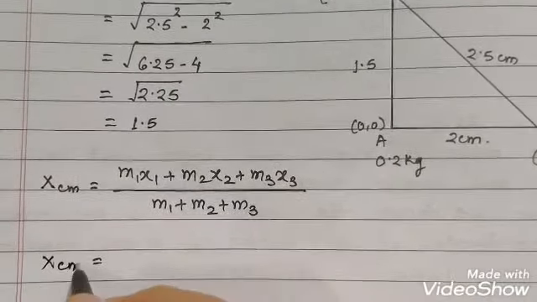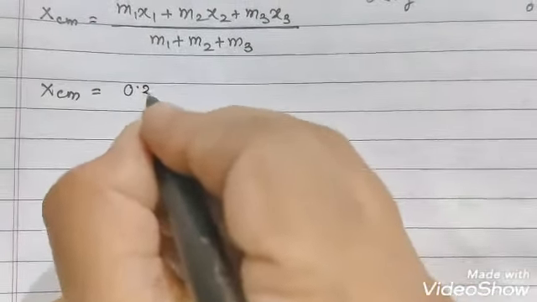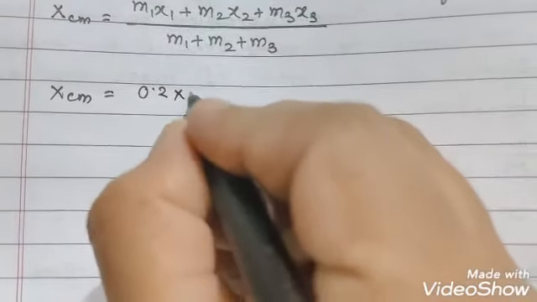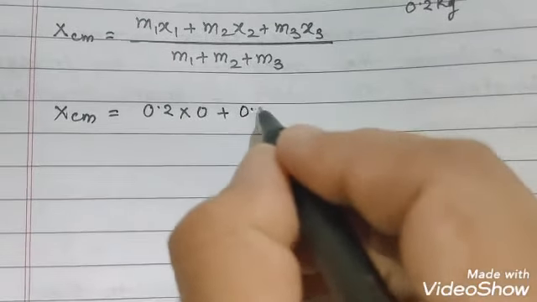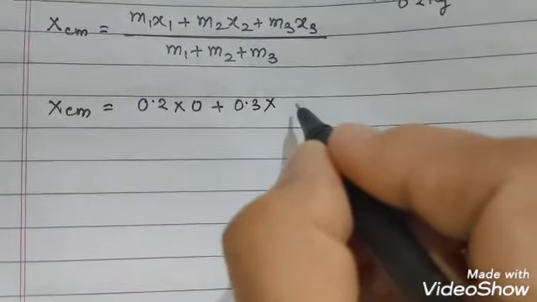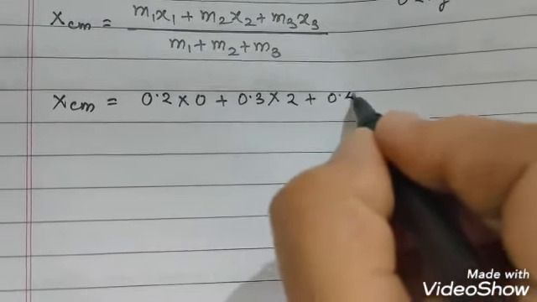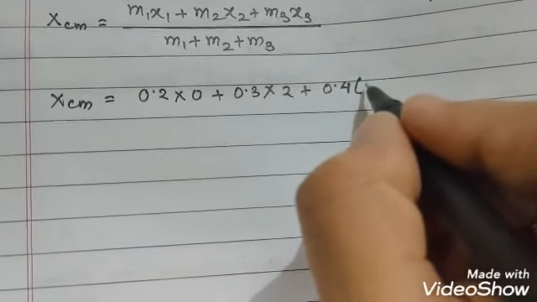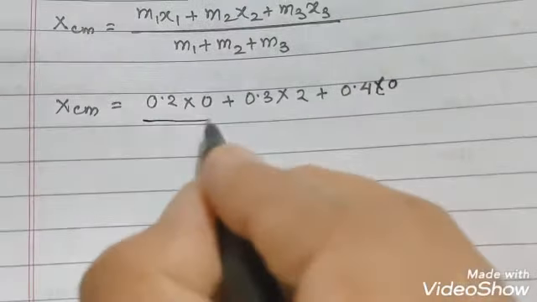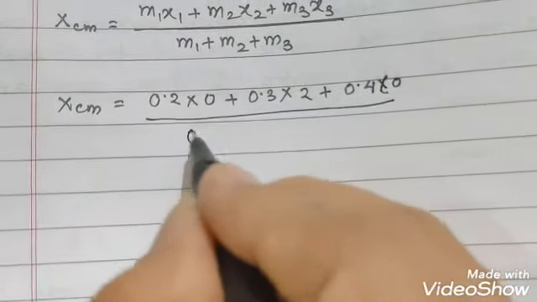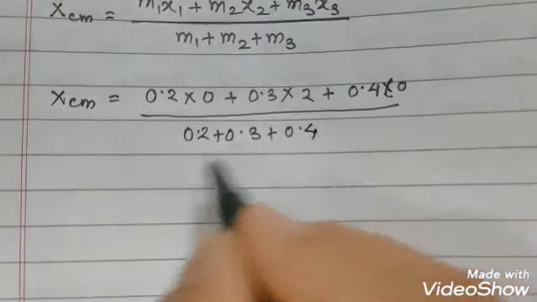Now we'll put in the values. m1 is 0.2, the x1 coordinate is 0; m2 is 0.3 and the x2 coordinate is 2; m3 is 0.4, and the x3 coordinate is also 0, upon 0.2 plus 0.3 plus 0.4.